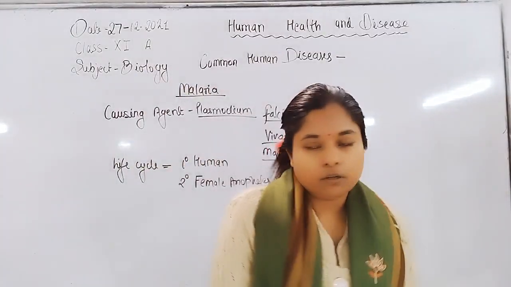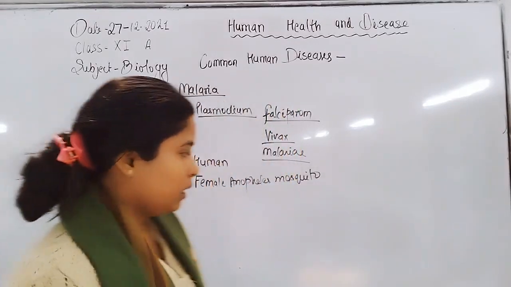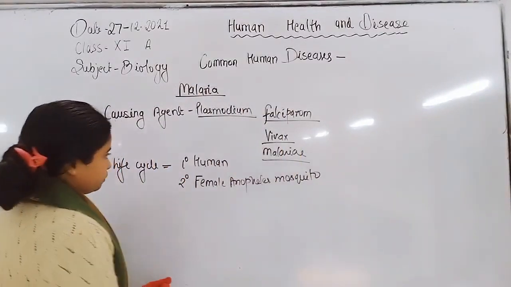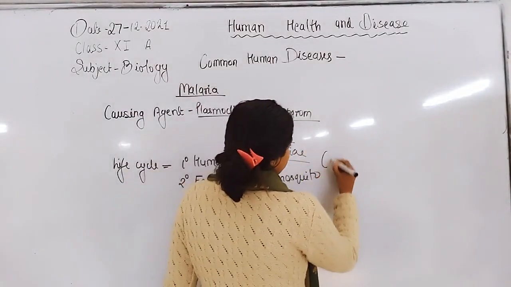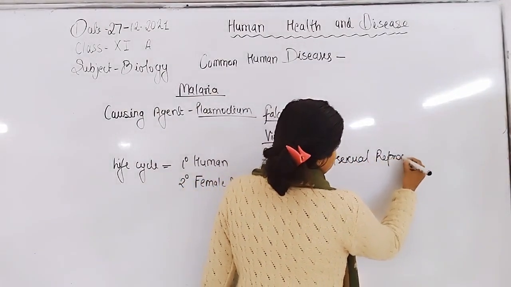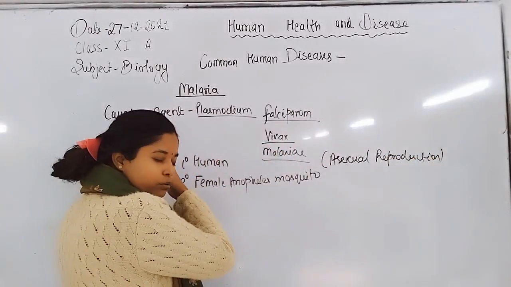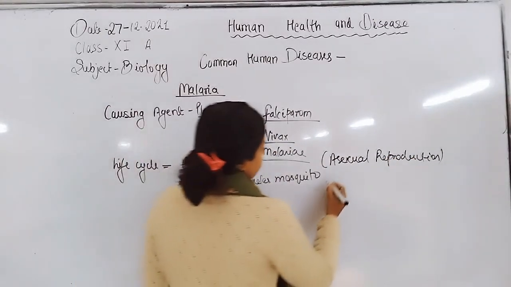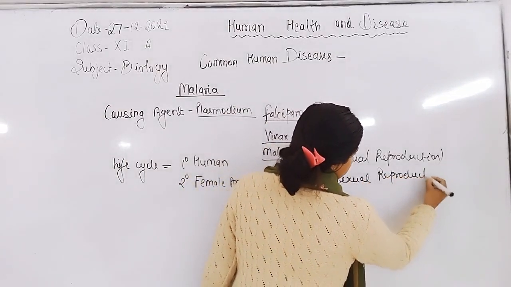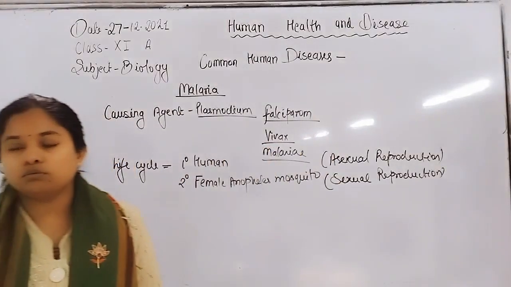So two kinds of reproduction take place, different in both organisms. In humans it takes place by asexual reproduction, by multiple division, and in the secondary host, the female Anopheles mosquito, by sexual reproduction. So they complete their life cycle in 2 hosts.